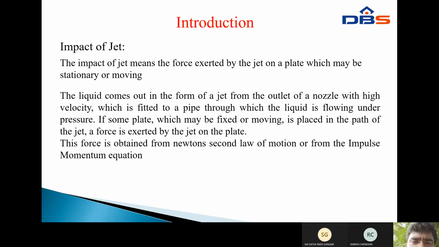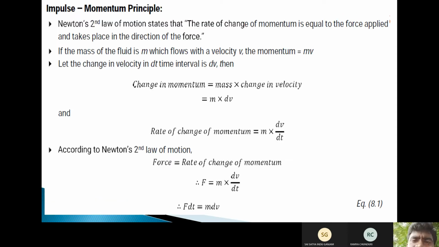Next, the impulse momentum equation. Newton's second law of motion states that the rate of change of momentum is equal to the force applied and takes place in the direction of the force. If the mass of the fluid is m, flowing with a velocity v, the momentum is mv.